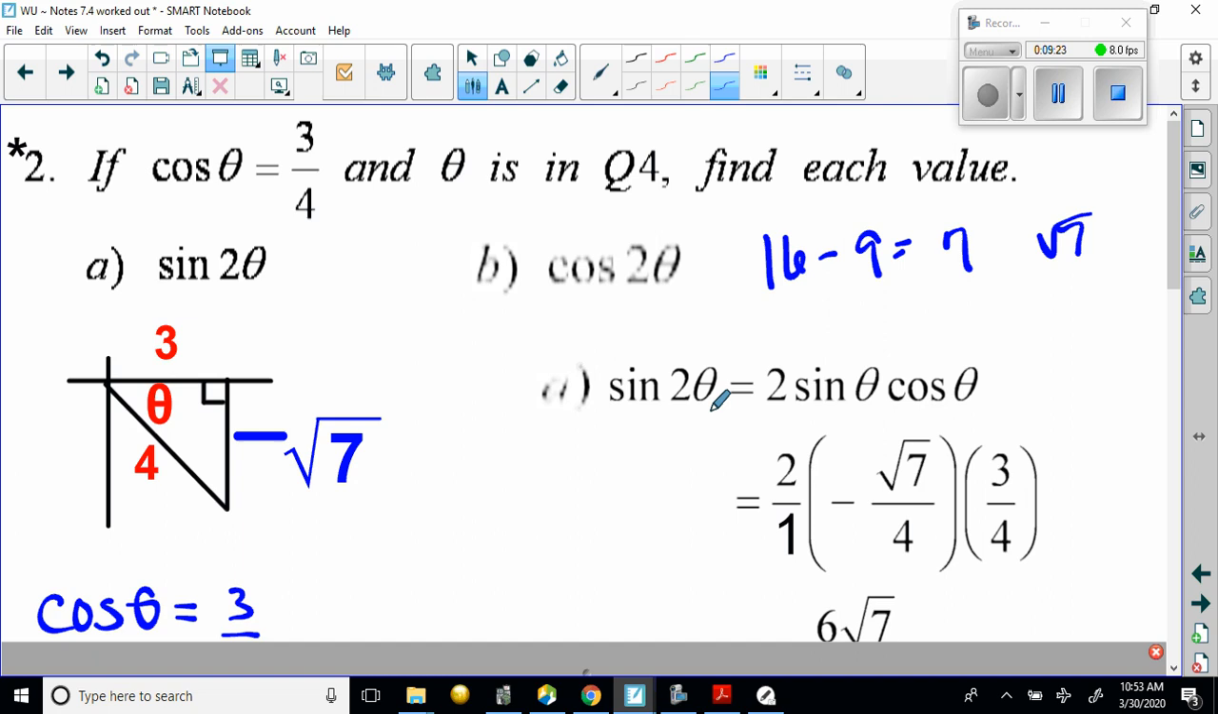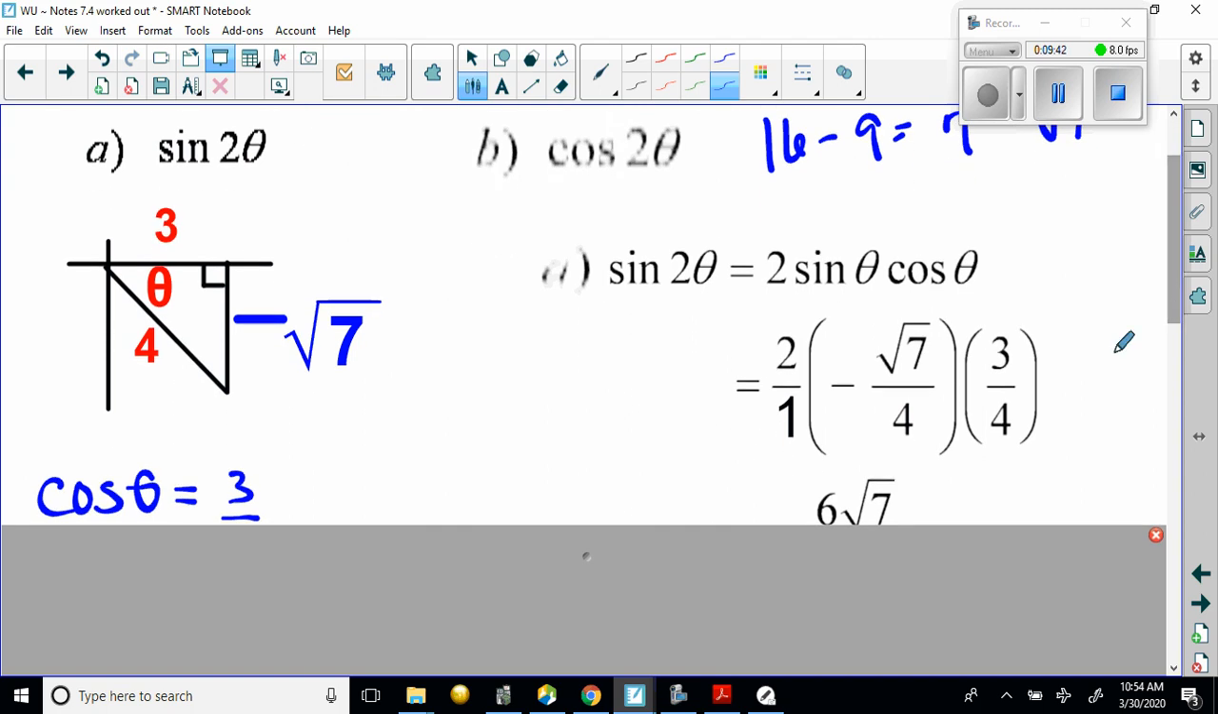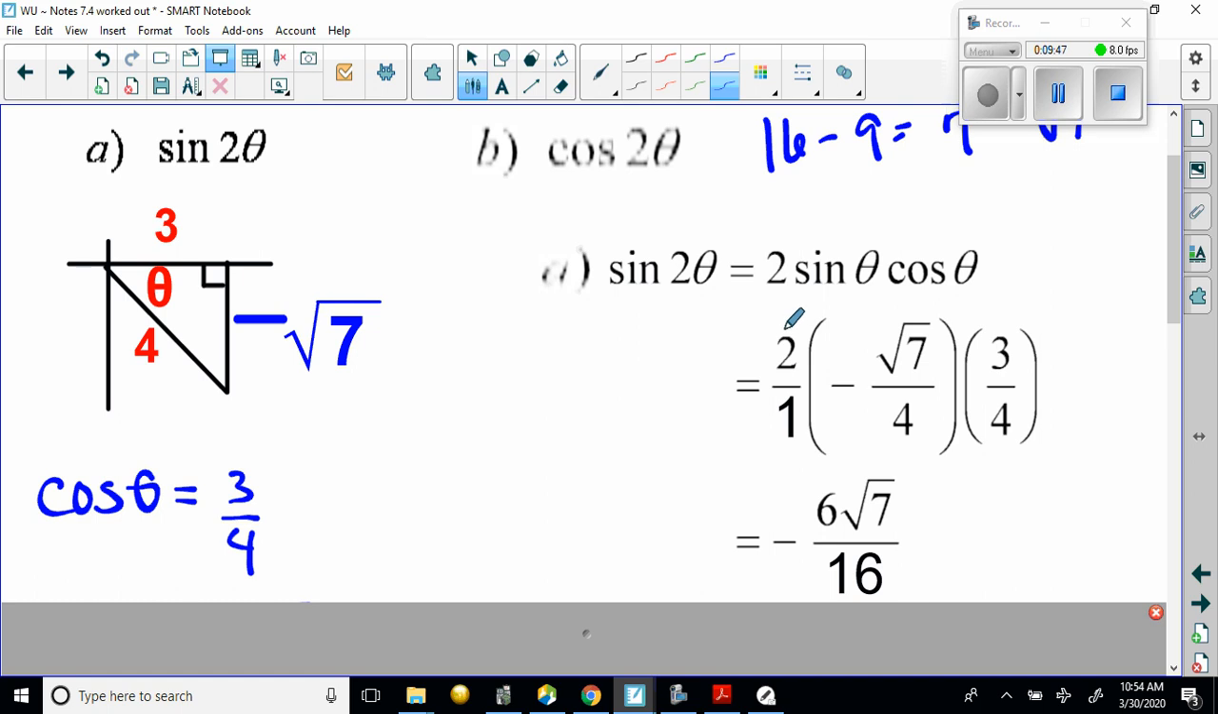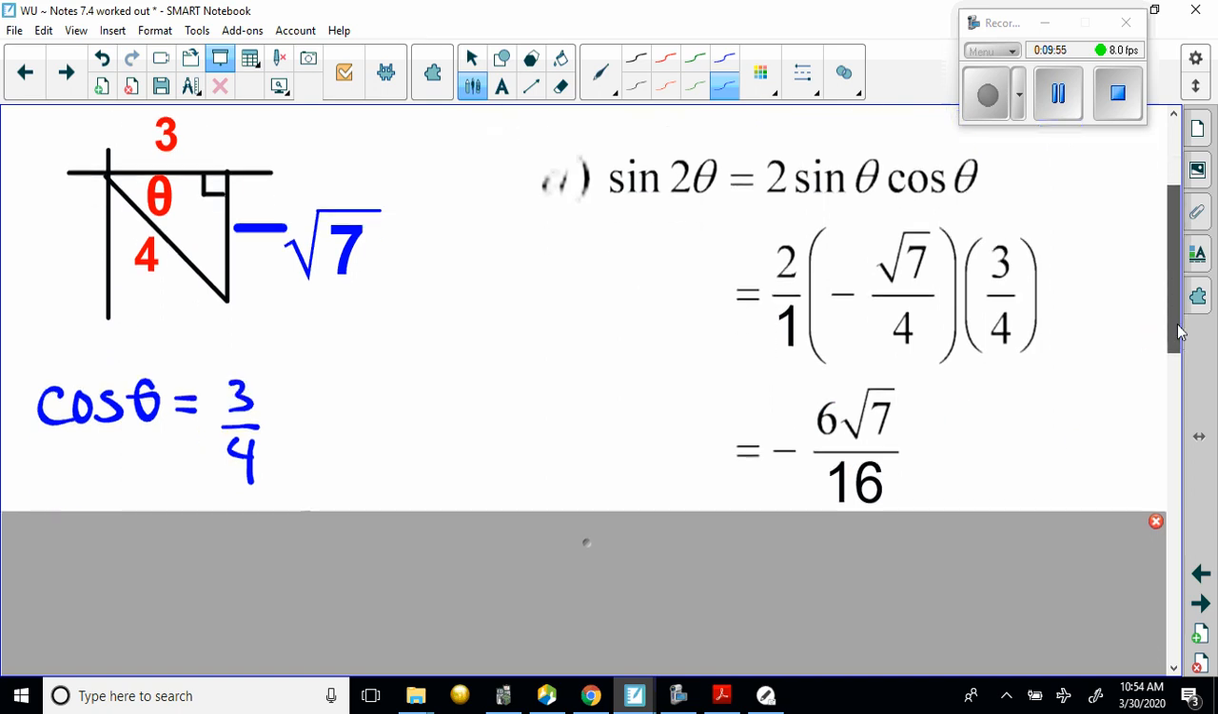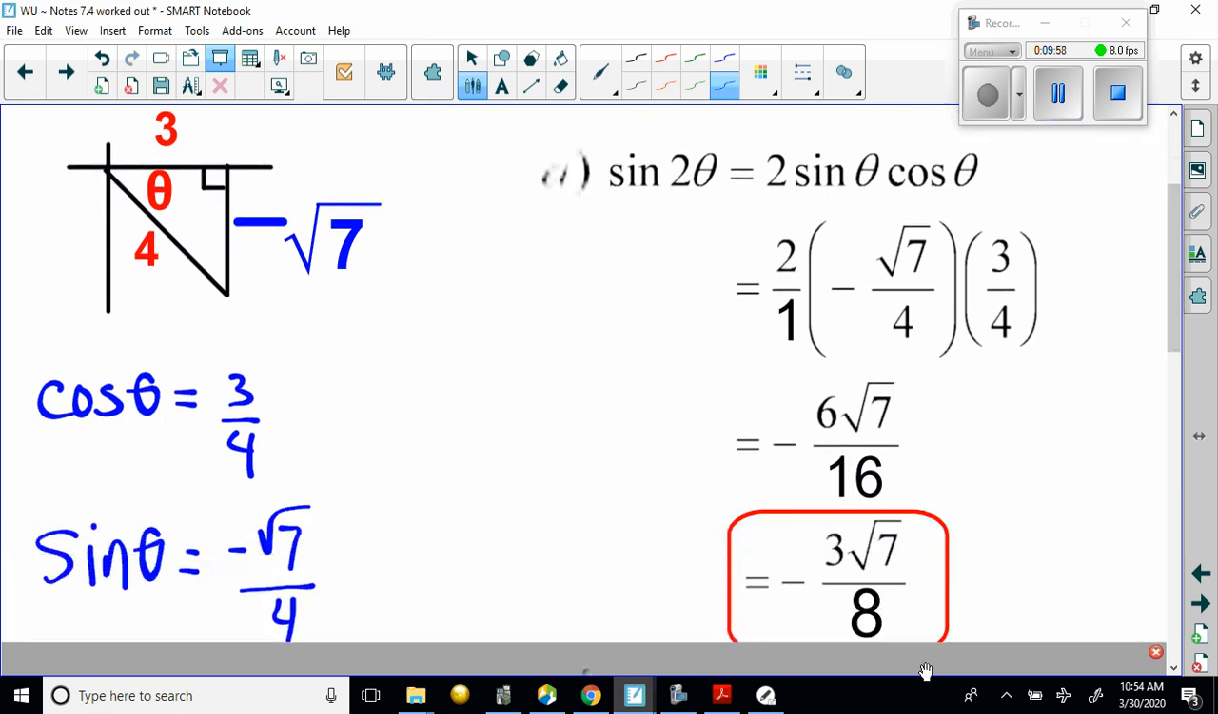So sine of the double angle is going to be 2 sine theta cosine theta, so 2 over 1. And then I got to find the sine of theta, which is going to be opposite over hypotenuse, so negative root 7 over 4. And then cosine theta was given, which was 3/4. I multiply that all together. My product is my answer. So a negative should be my sine. And 2 times 3 is 6 root 7. And then 1 times 4 is 16. Now 6 over 16 will simplify, but my solution will be negative. So my answer should be a negative 3 root 7 over 8.